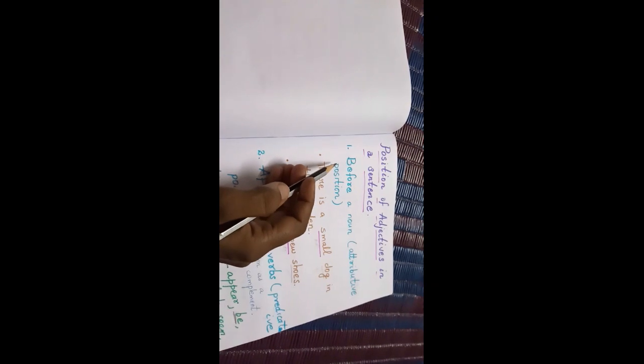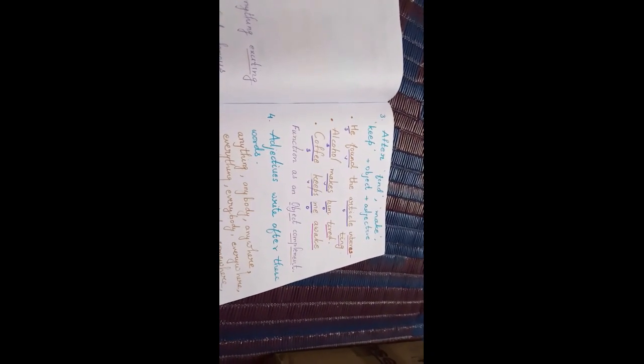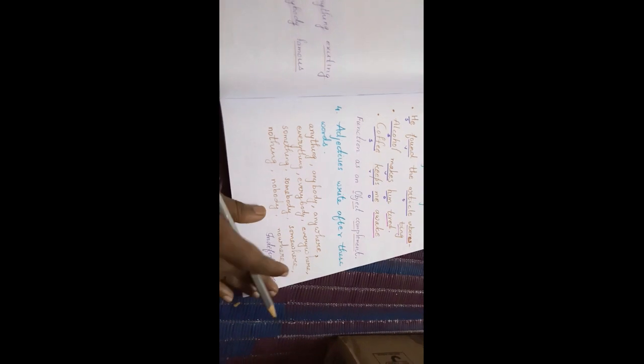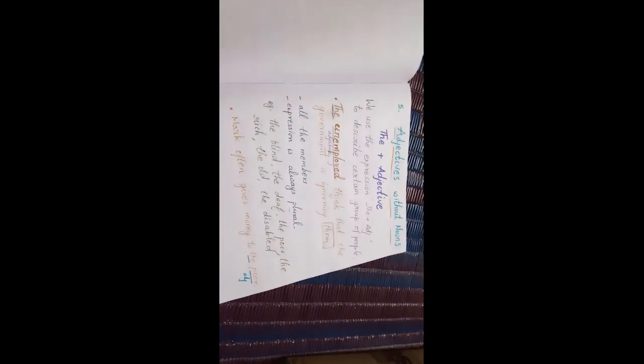Okay. So hope you understood the correct position to write an adjective in a sentence. Let's find out once again in a short way. Before a noun, after link verbs, after find, make, keep plus object plus adjective. Next, after all these indefinite pronouns only, you have to write your adjectives. And then the plus adjective.